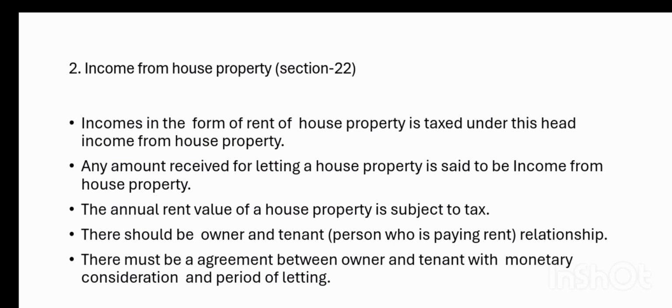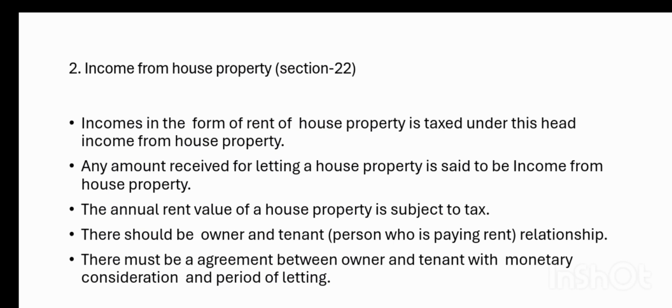The second head of income is income from house property. It can be easily defined, because by its meaning we can identify house property. Whatever amount a person receives by letting out his house property is income from house property.